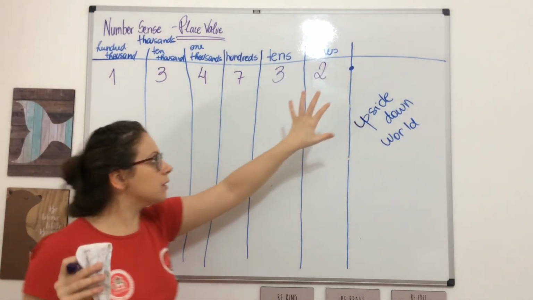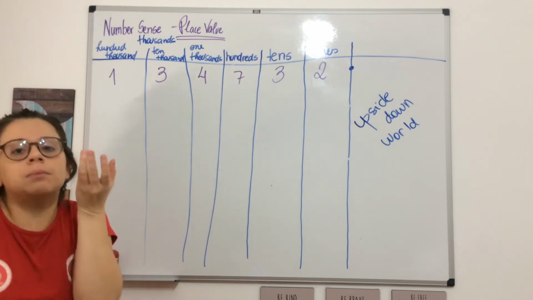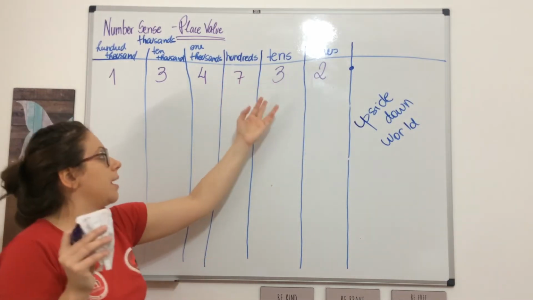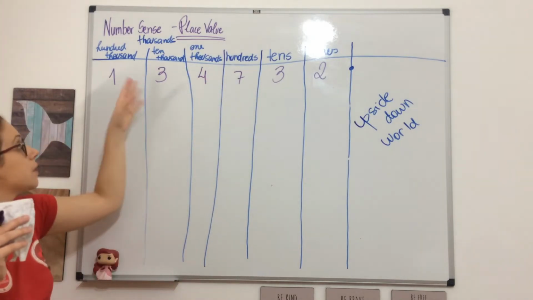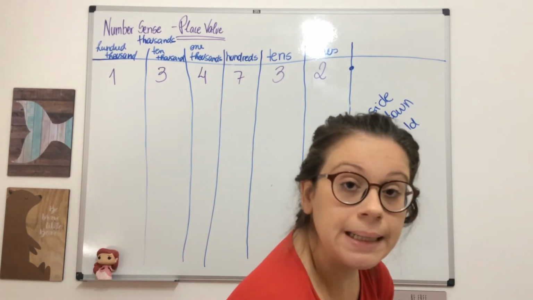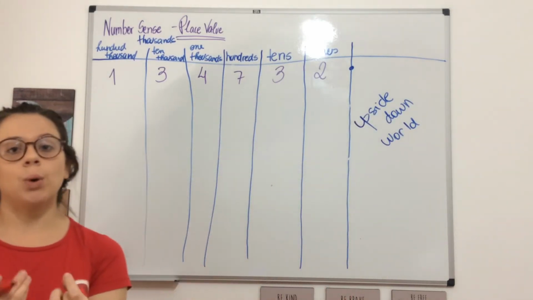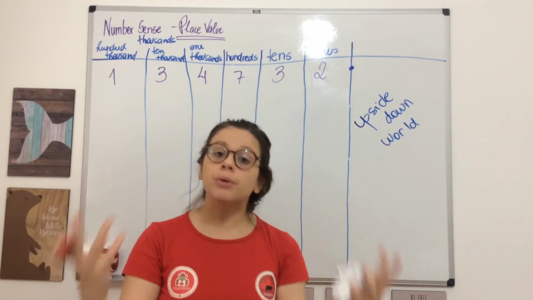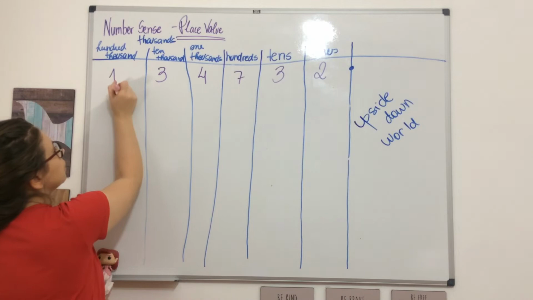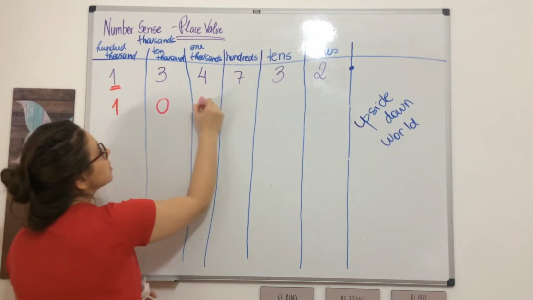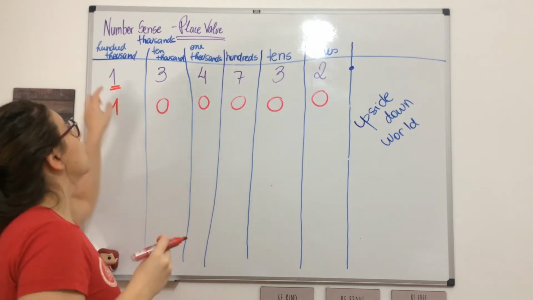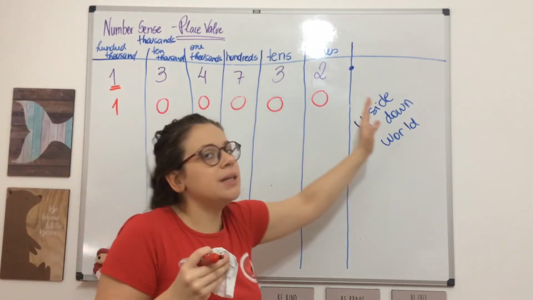135,732. If I look only at the symbol 2, at the symbol 3, at the symbol 7, at the symbol 4, and the symbol 3, and the symbol 1, I don't understand what this number really means. To understand what this number means, I need to break this number into place value. So I know that this one over here in truth means 100,000. You see, it's not simply 1. It's a very big number.